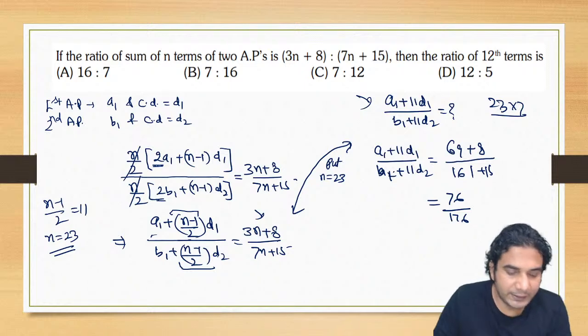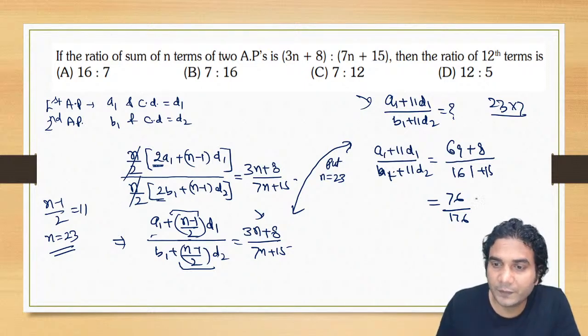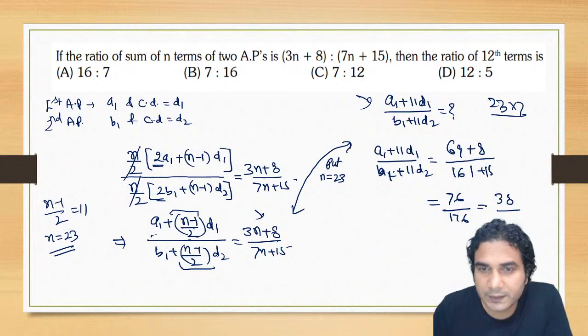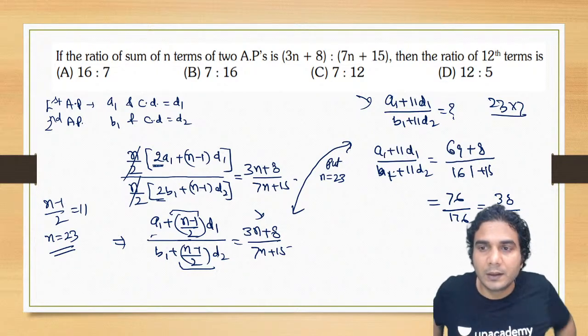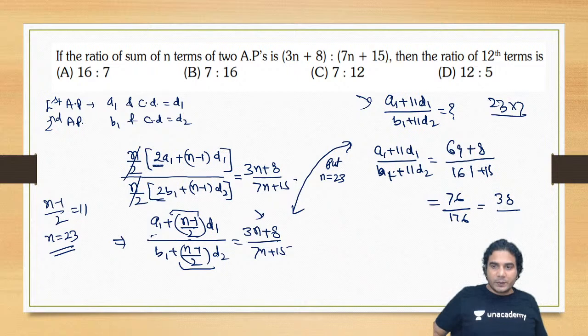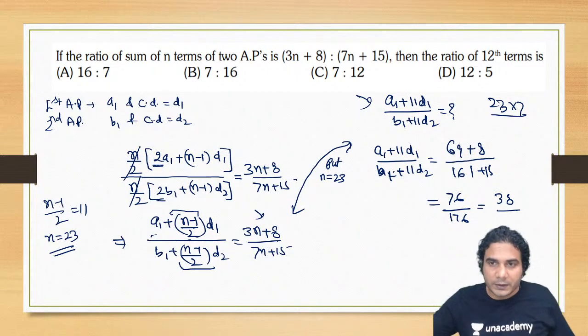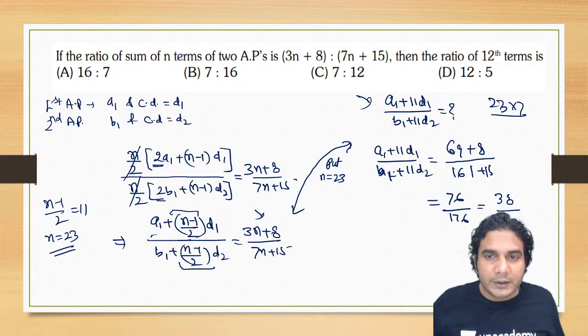Let's cancel it by 2 first. After cancelling by 2, it will be 38 divided by 88. Seems there might be some mistake, because cancelling by 7 or 5 is not possible since they are not divisible. Let me check the calculation again.